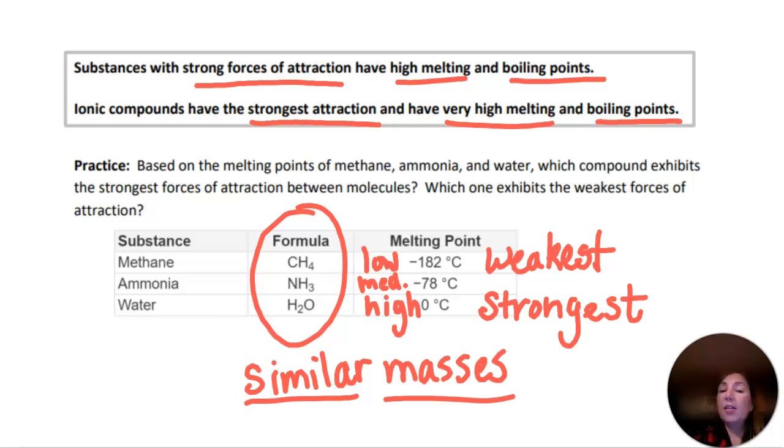And so it's a bit odd that water would have such a high melting point compared to methane. That methane's melting point is negative 182 degrees Celsius, or 182 degrees different than water, is a pretty big difference. And so we want to be able to explain that. So that's the next topic. Intermolecular forces attempt to explain these differences in properties for what otherwise seem like similar molecules.